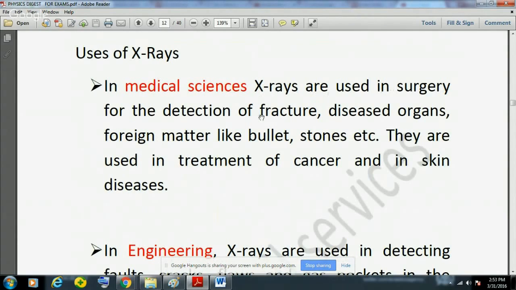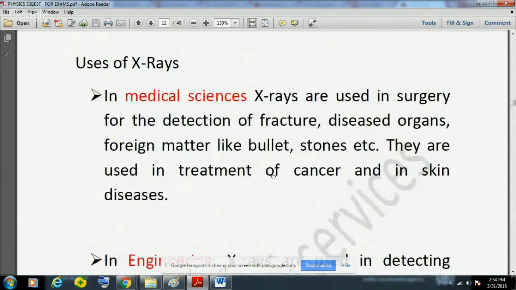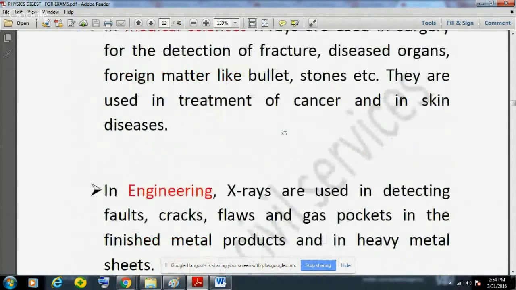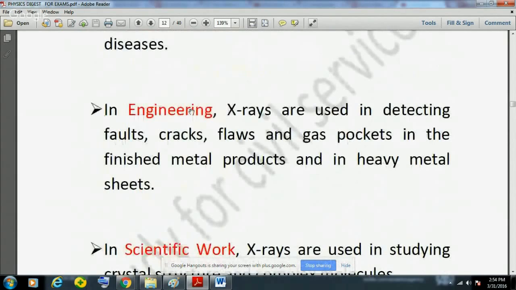X-rays are used in surgery for detection of fractures, for diseased organs, for foreign particles like bullets, stones, etc. They are also used in the treatment of cancer and in skin diseases. Also, if any accident takes place, the doctor always prescribes an X-ray. So that is where X-rays are also used. Then X-rays are also used in engineering.